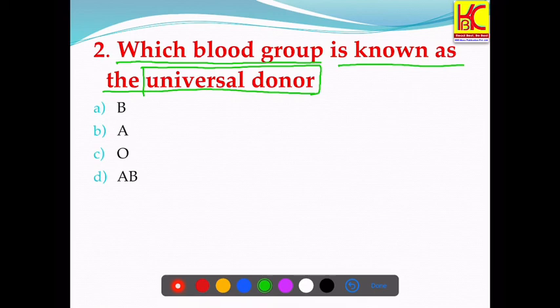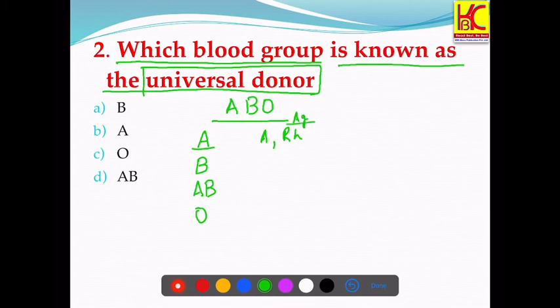Based on the presence and absence of various antigens, blood is categorized into different blood groups. The ABO blood group is based on the presence of ABO antigen. We have the different blood groups A, B, AB and O. In blood group A we have antigen A and the Rh antigen.